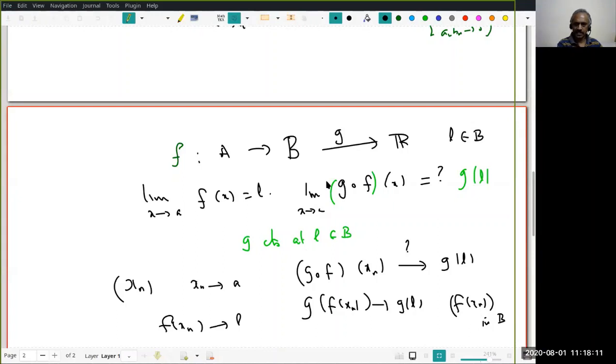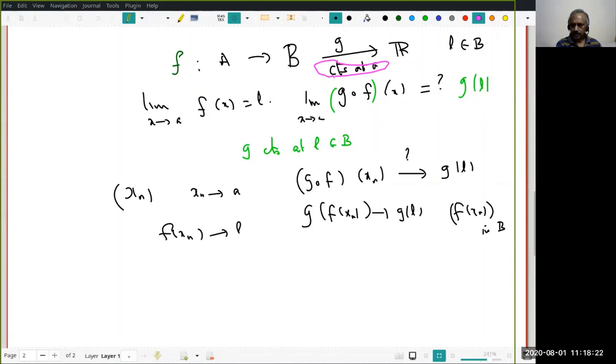So what is the condition I need? g should be continuous at L. This is the only condition I need. How many have you understood? And f need not be continuous at A. Am I right? We never needed that. You understand that? We never needed that. What did we need? We needed only this one. For this, what do I need?